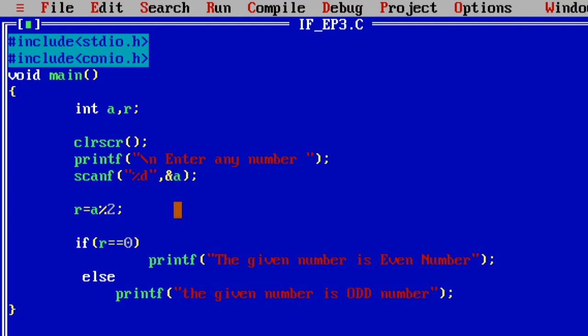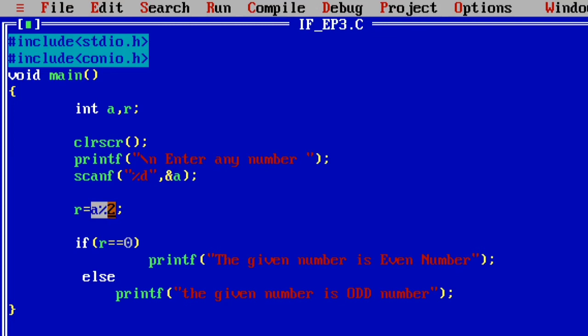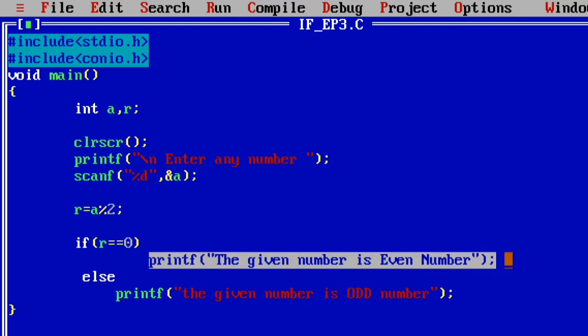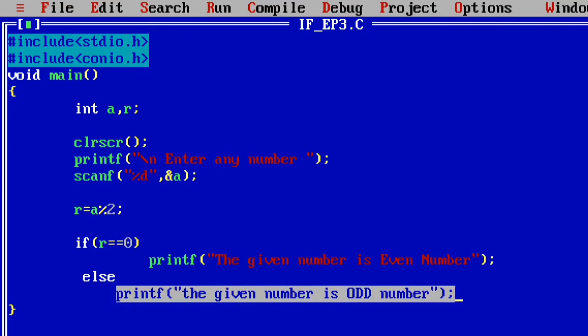So for example, if I enter the value 10 in the a variable, now 10 modulus 2, the remainder value is 0. That means the r value is 0. Now 0 equal to 0, the condition is true. That's why the if else statement executes the if block and prints the answer as the given number is even. Then it simply omits the else part.